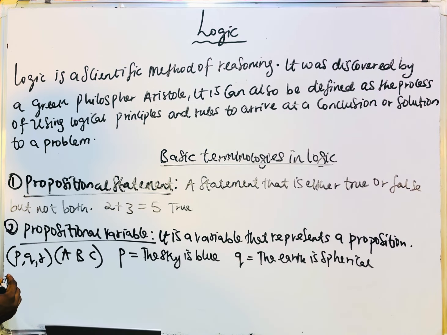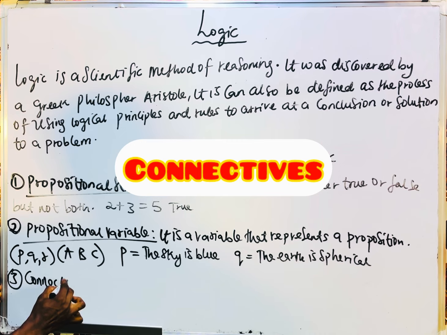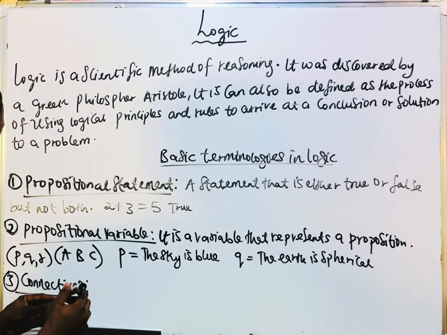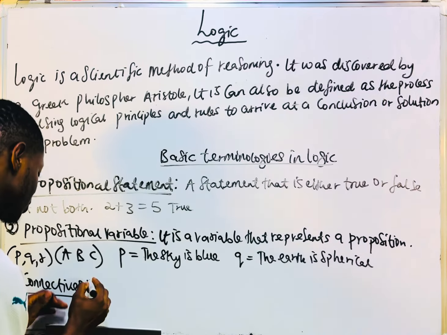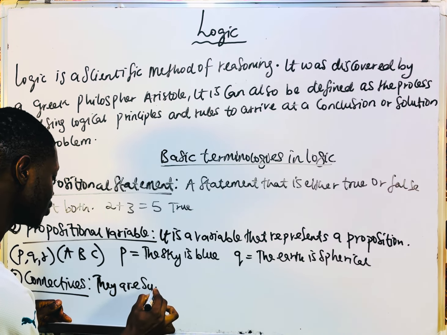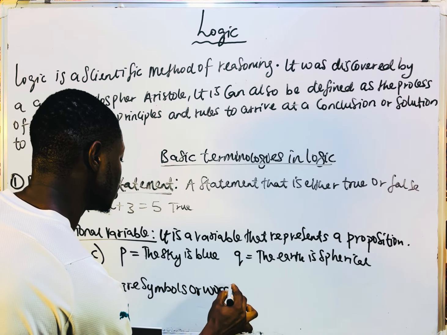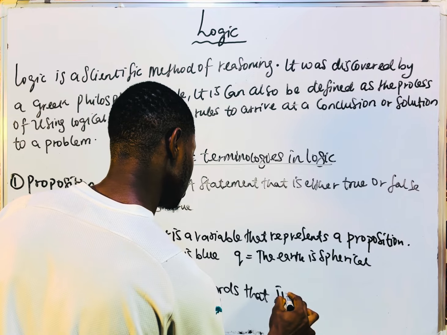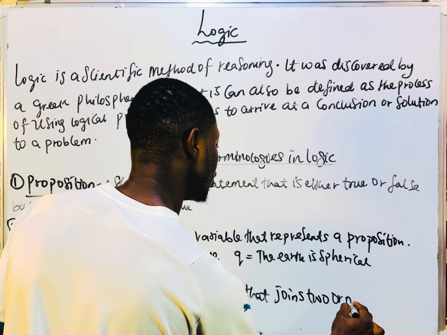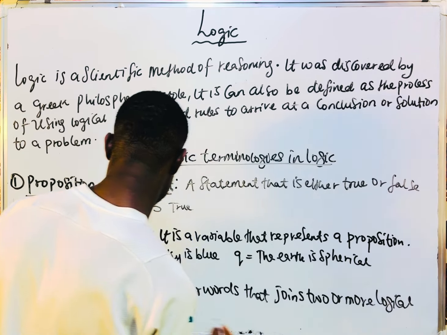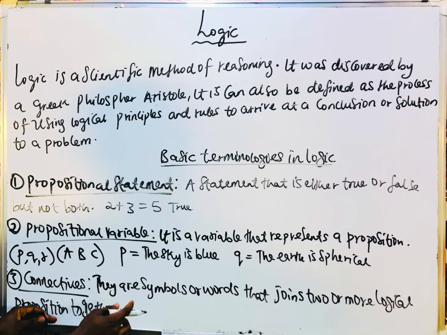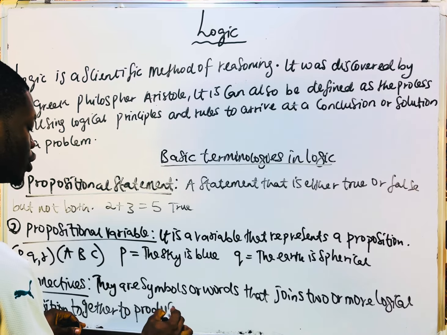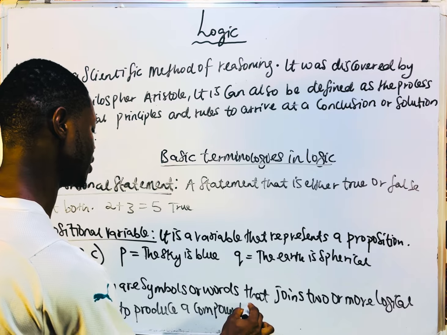So a variable that represents statements. So we have another one called connectives. Logical connectives are just symbols or words that join two or more logical propositions together to produce a compound statement.